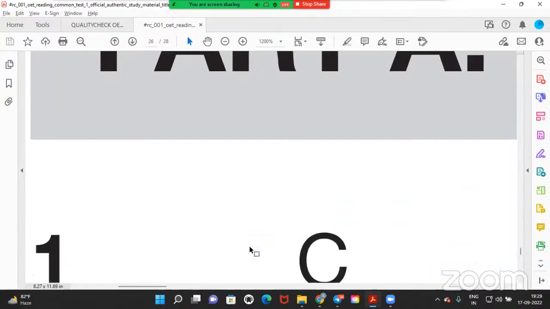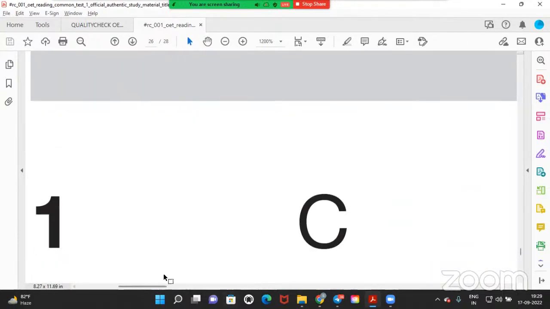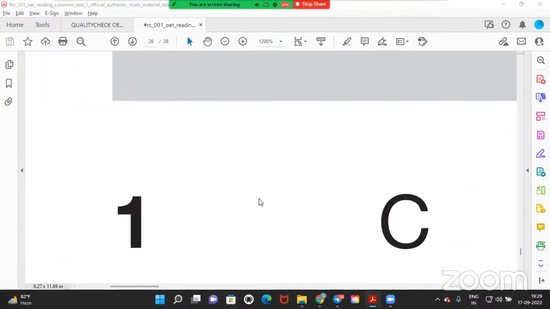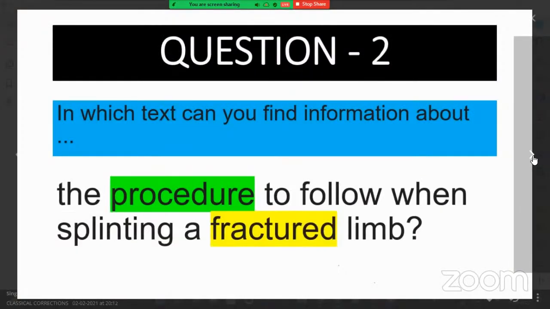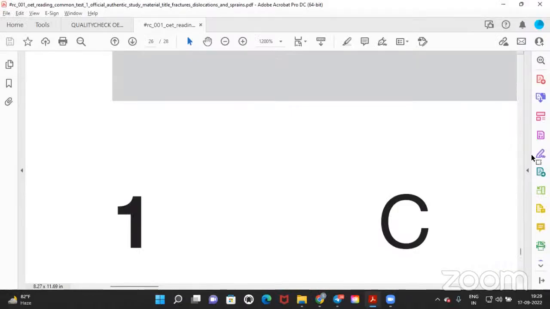Yes. Answer is C. Is that correct? Yes, sir. Correct. Next one. I'm taking you to the second question. In which text can you find information about the procedure to follow when splinting a fracture? Is it A, categories, B, management, C, drugs, D, plaster? Which one? Splinting, D.